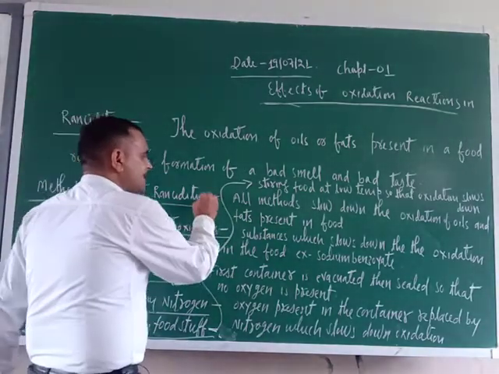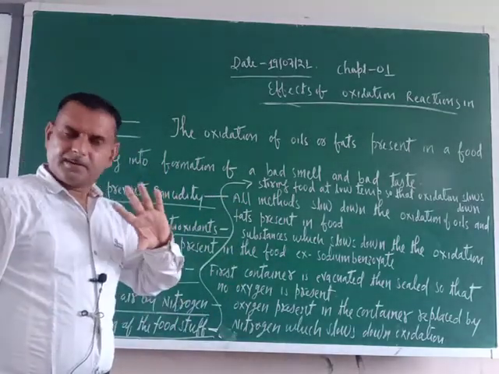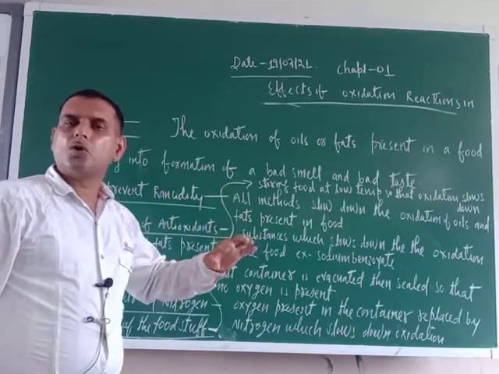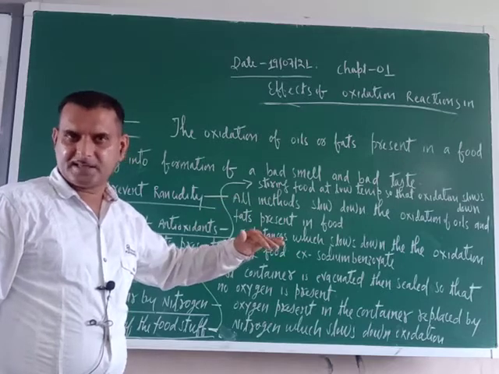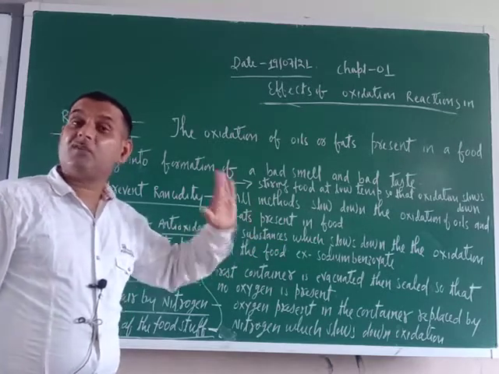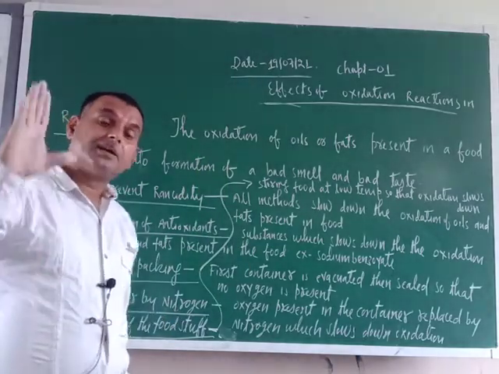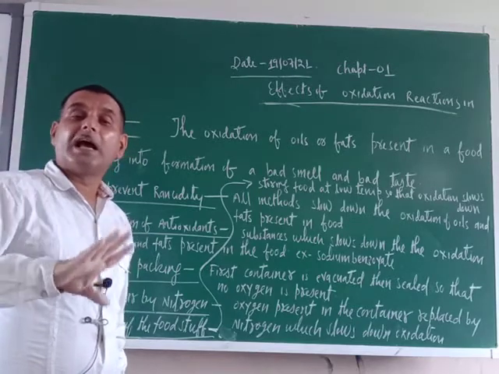Try to understand. If we slow down the process of oxidation of oils and fats present in the food, then our food will be safe for some period. Don't think that you can keep the substance for 1 month or 2 months or 1 year and it will be safe.